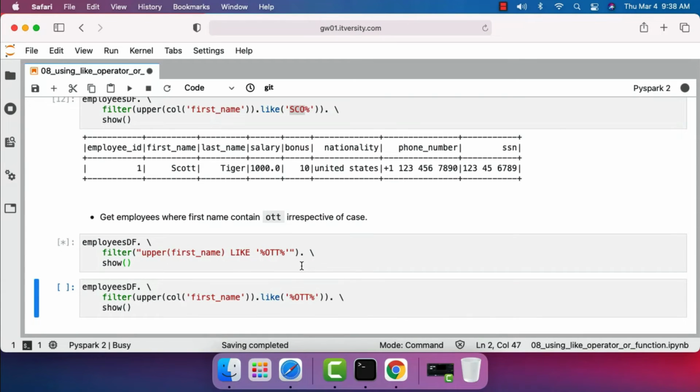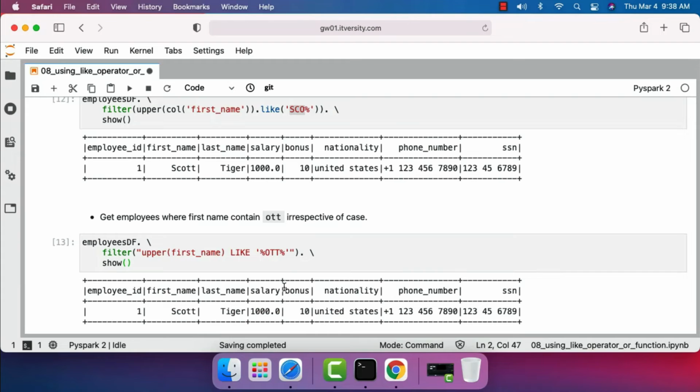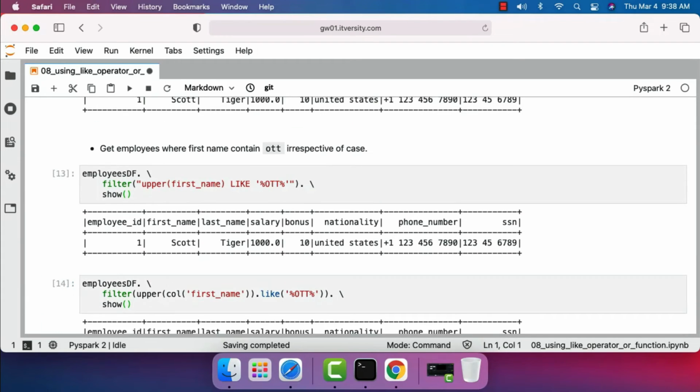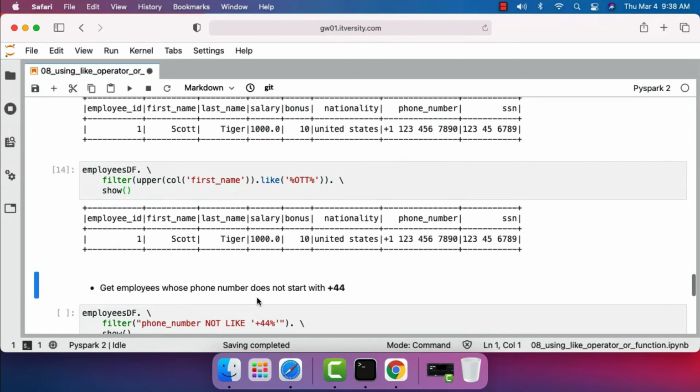If you wanted to take care of this using API style, it is almost the same as what we have seen earlier. We just have to make sure that we have percentage at the beginning also. Let's run this and we should be able to see the output. Now let's perform another task.